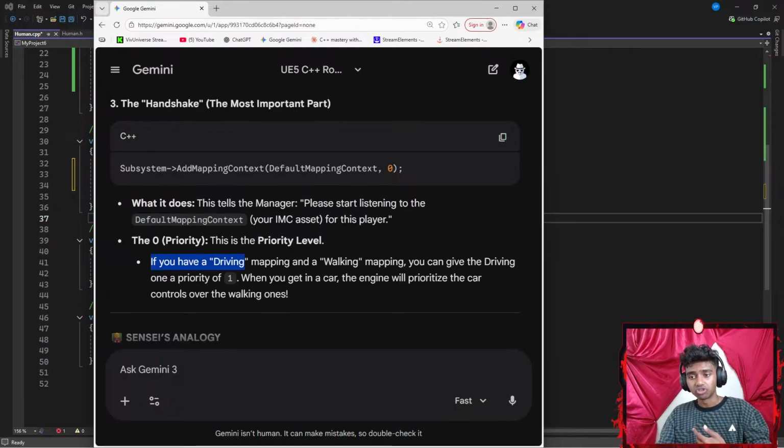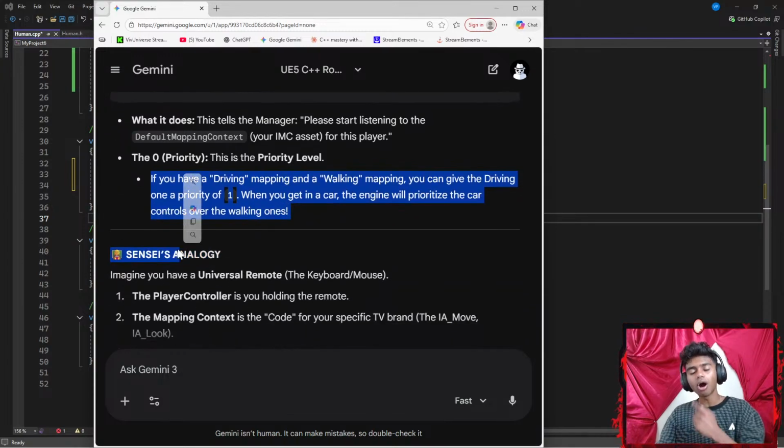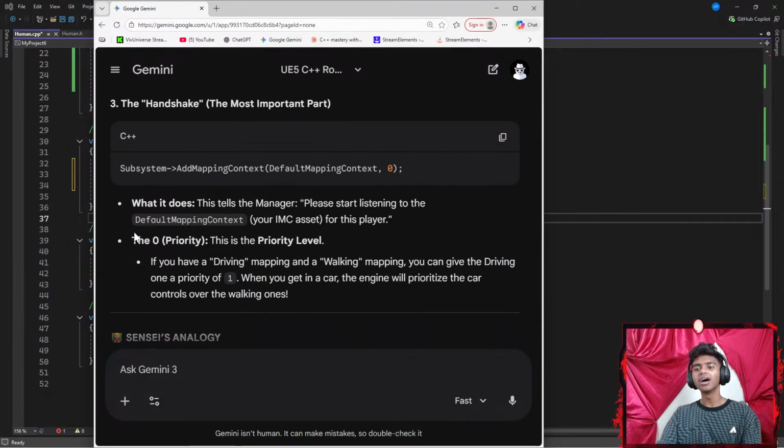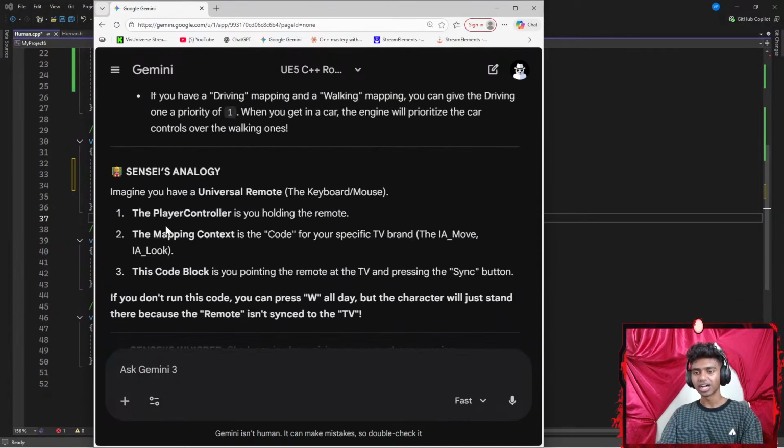If you have a driving mapping and a walking mapping, you can give the driving a priority of 1. When you get in the car, the engine will prioritize the car. Oh, I see. Okay. This makes so much more sense now.